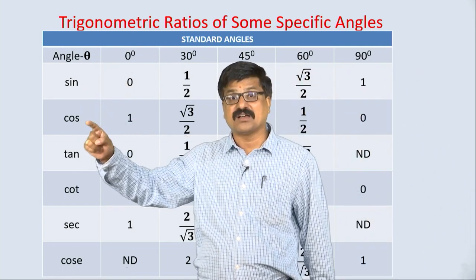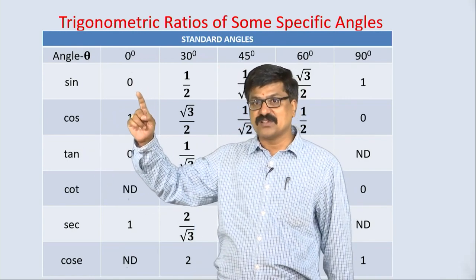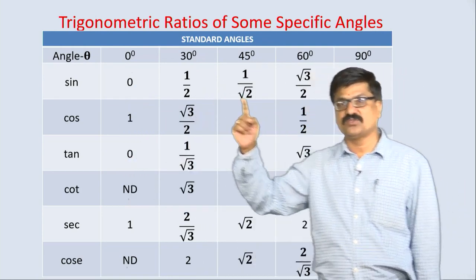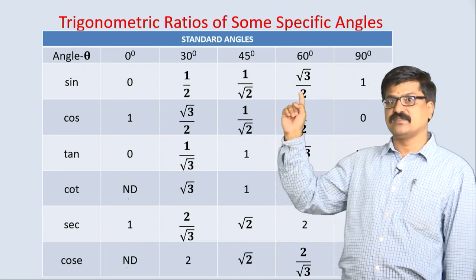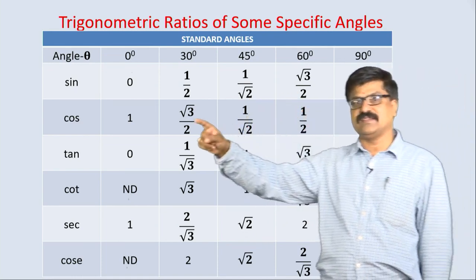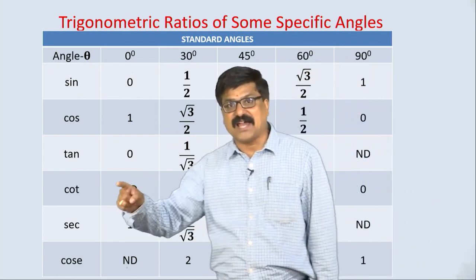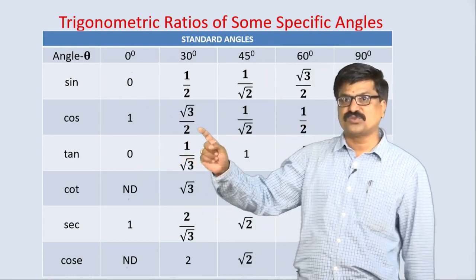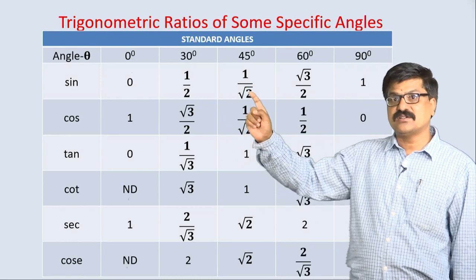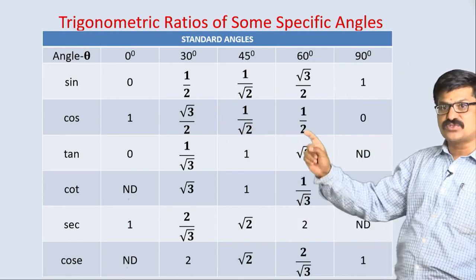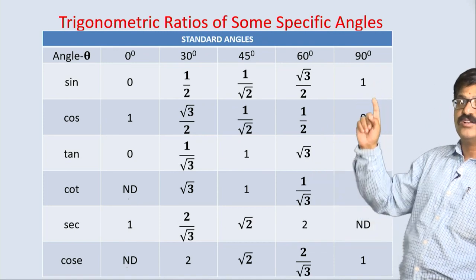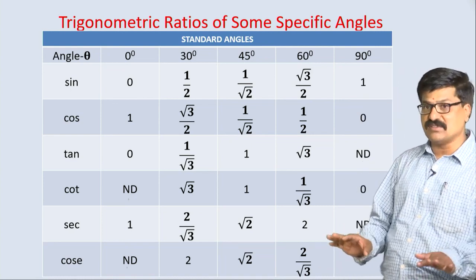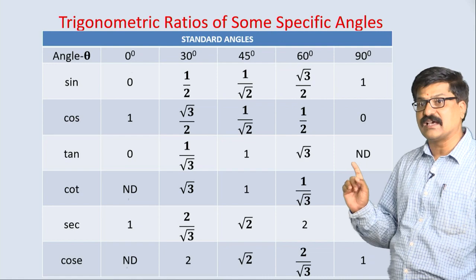Second one is cos. How to write cos? Same values, write them in reverse order. 0 I am writing last, 1 by 2 here, this here, this here and 1 is here. How to get tan? Take sin by cos. This by this is 0, this by this 2 get cancel, 1 by root 2. Here same terms get cancel 1, here 2 get cancel, that is root 3, 1 by 0 is not defined, right. If the denominator is 0, then we call it a not defined number.